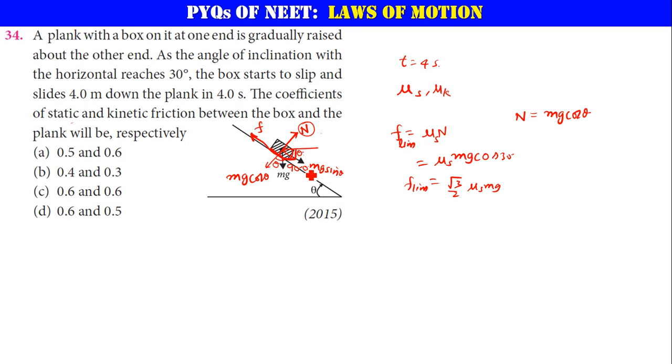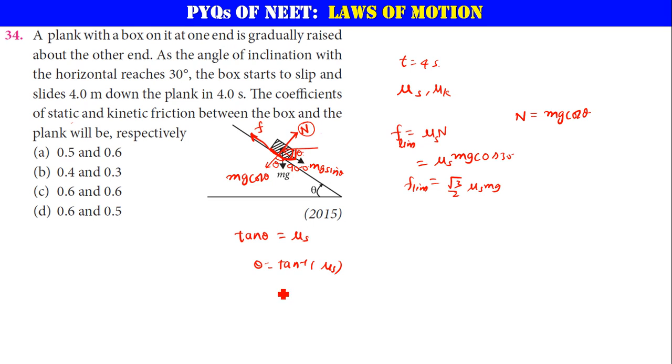So let us assume that beyond this theta, first I need to find the angle beyond which this body will be in motion. That is what is called the angle of friction. Angle of friction: tan theta is equal to mu s. Theta is equal to tan inverse of mu s.